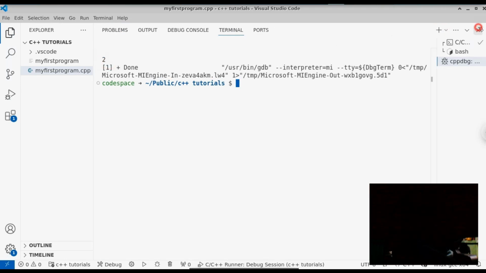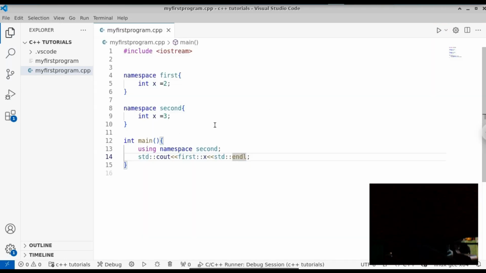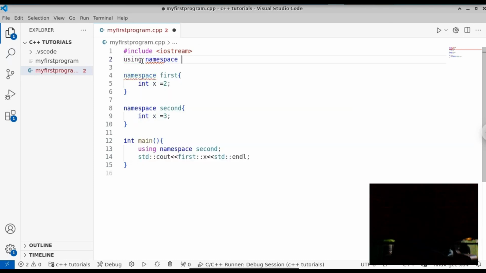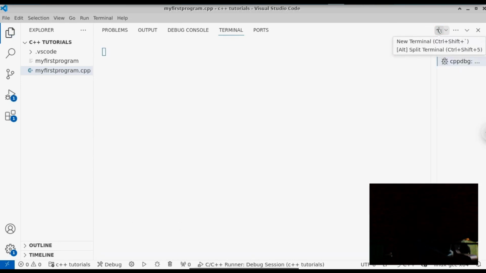So if you use using namespace first, you can see that this cout function is using the standard namespace. That's why we are always using namespace standard. The cout is defined in the standard namespace. So that's why you will always see a statement like using namespace standard. Now you don't have to use the standard prefix. If you run this file now, you can see that you will get the same output that we got with the previous line.